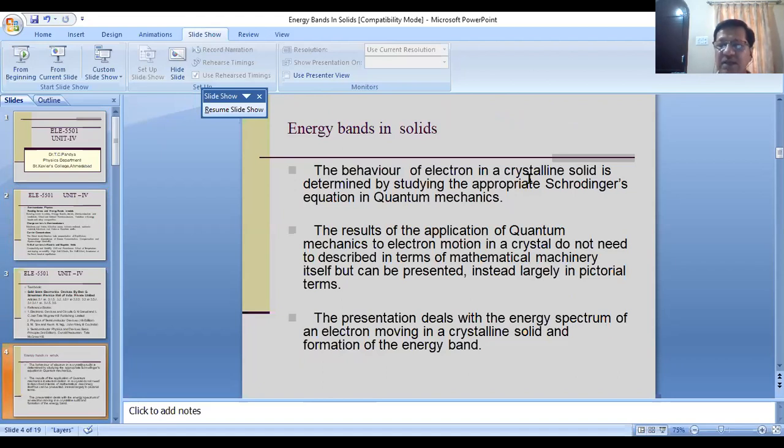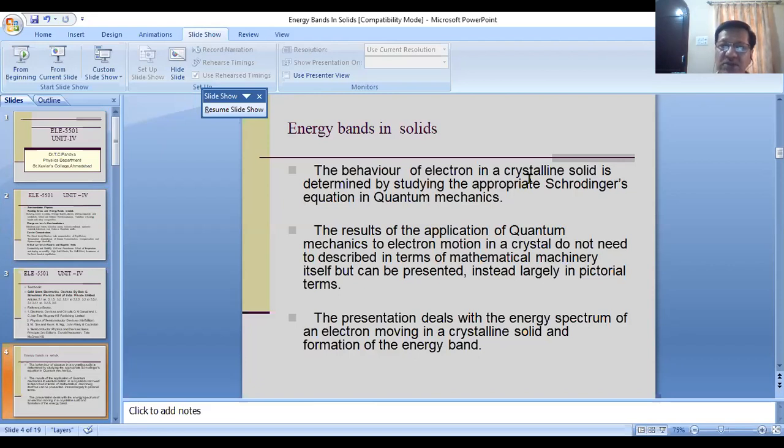To understand the formation of energy bands in solids, you have to calculate the possible values of energy possessed by an electron in a solid. You can calculate these using the principles of quantum mechanics.